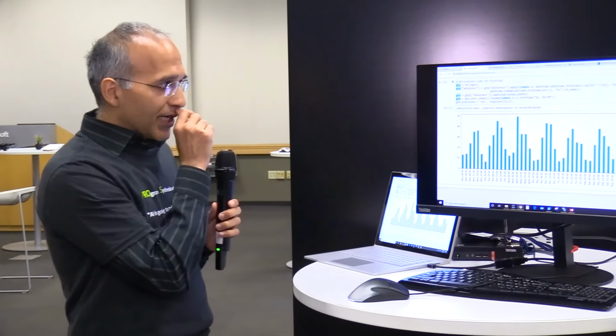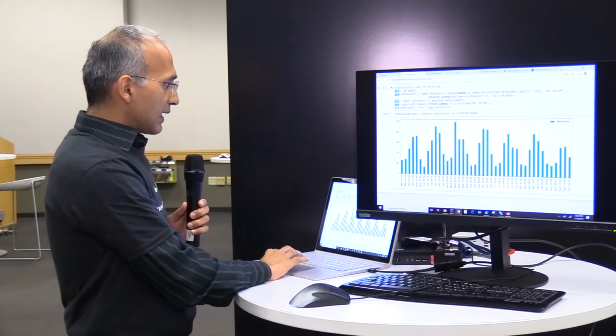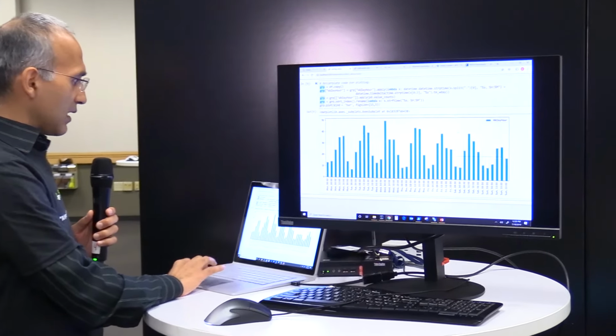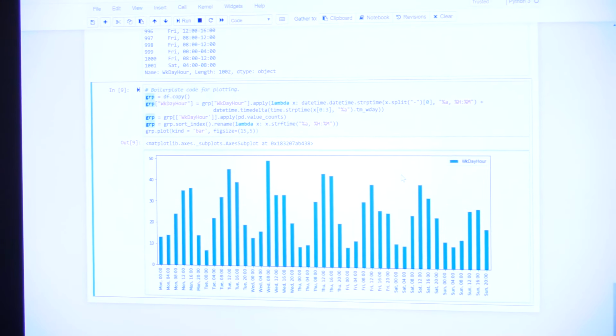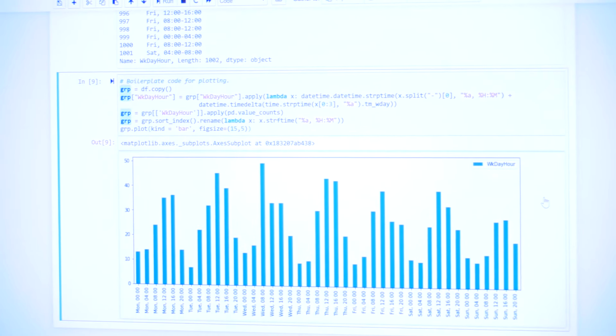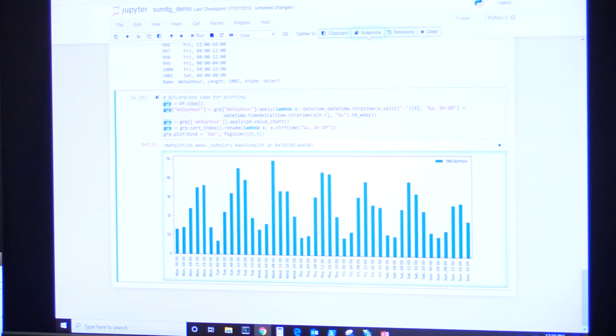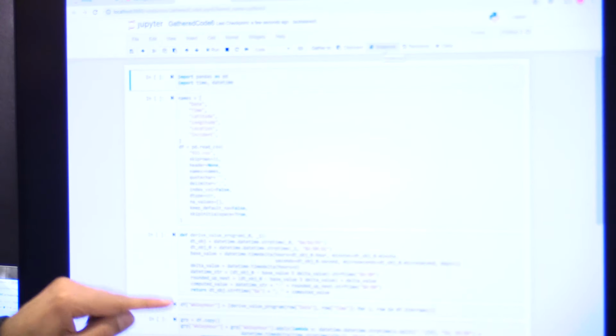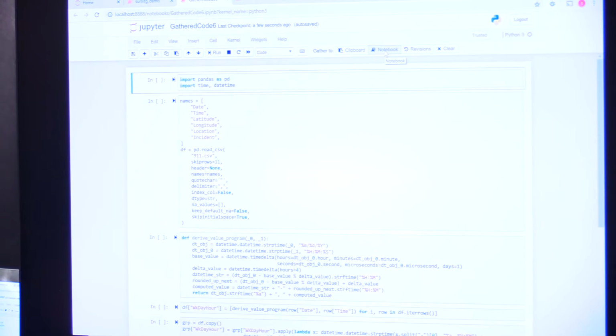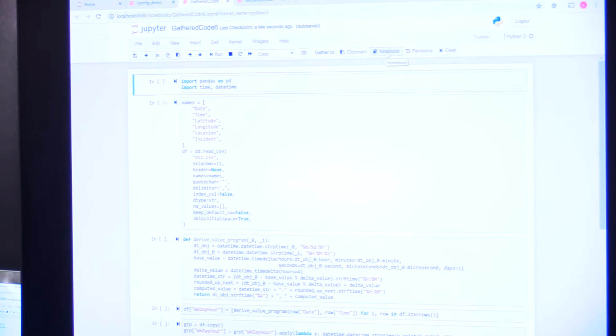So if you want to, let's say, share this chart with someone, you can right-click on this chart, and all that you need to do is to click on this notebook icon here, and it will slice the code to give you the necessary code for creating this chart. So note that it kept the code for parsing the file, for creating the derived column, and for doing the visualization. And it has no dependency on our program synthesizer, which was just used as a design time experience.